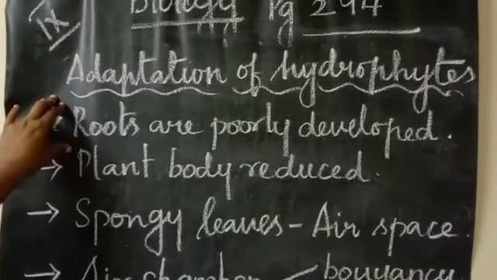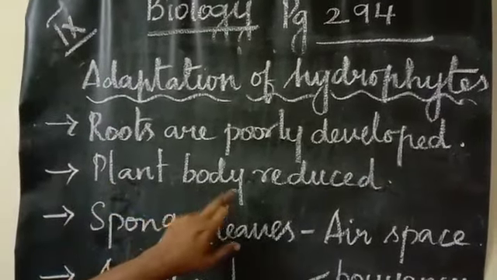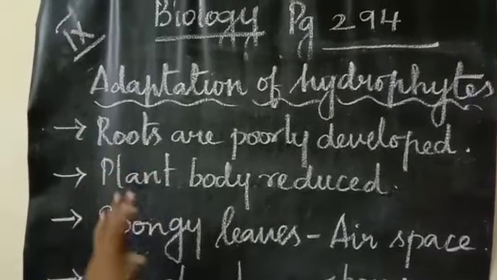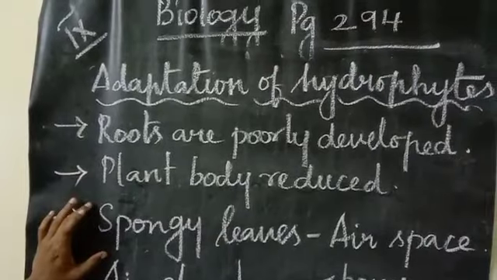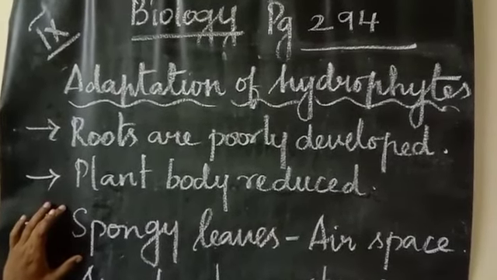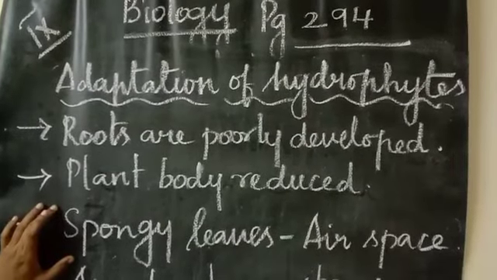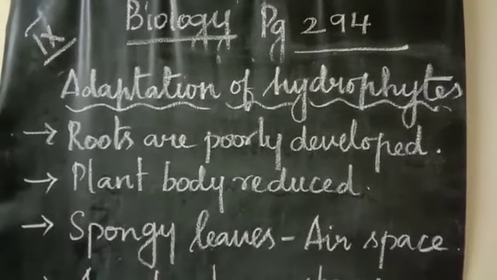And sometimes it may float towards also. And the plant body is reduced, the size will be reduced totally. And sponge, they have spongy leaves. That is, sponge leaf means air space will be present more in number. So when you touch and see, it looks like velvet. Okay, that is because of this air space.